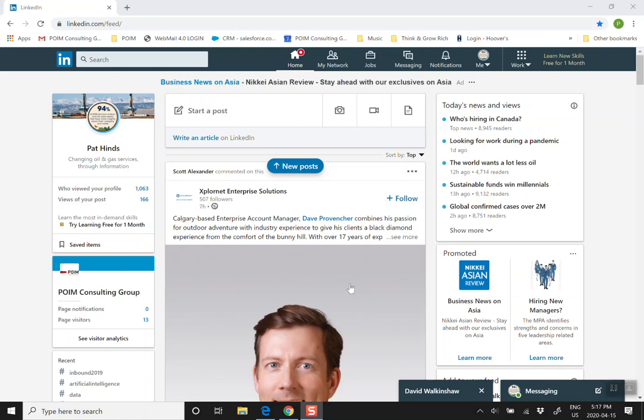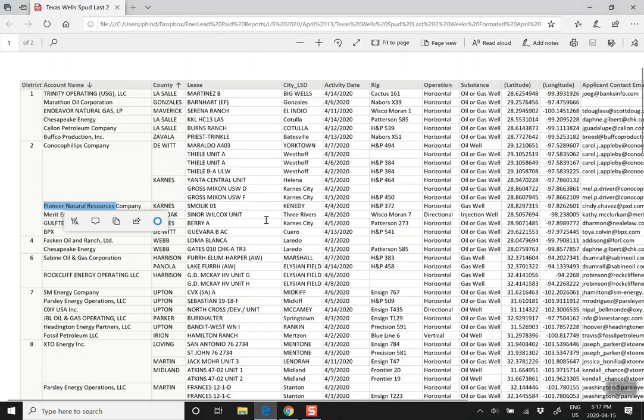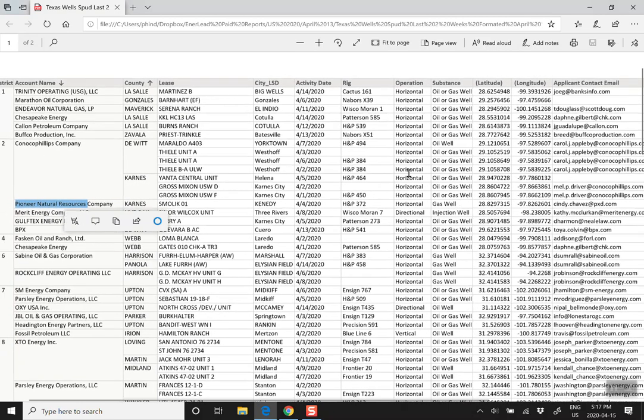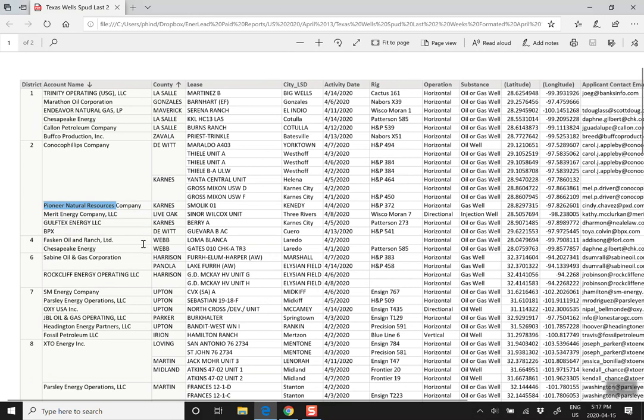All right, David, this is how I would propose that we look at using the data as well as LinkedIn. If I come over here, here's my list of wells drilled. I can see that we're in the Eagleford. I know District 1's Eagleford, and I can look at this data and say, okay, this is Eagleford. Here's Pioneer. Could be Conoco, whichever company we wanted to take a look at.